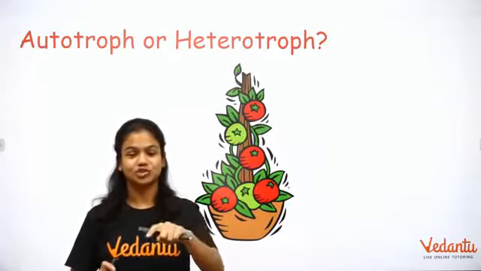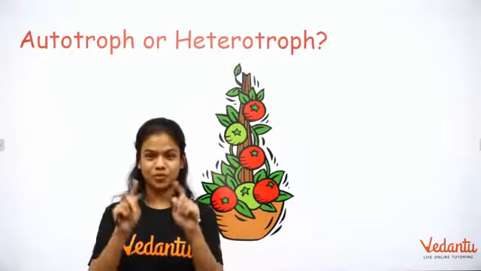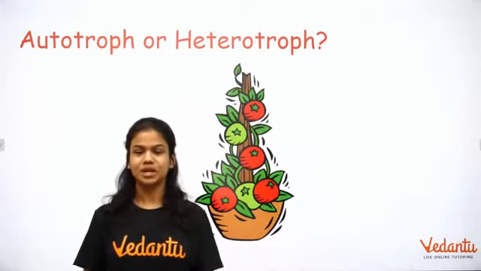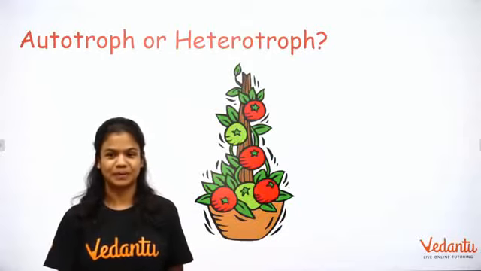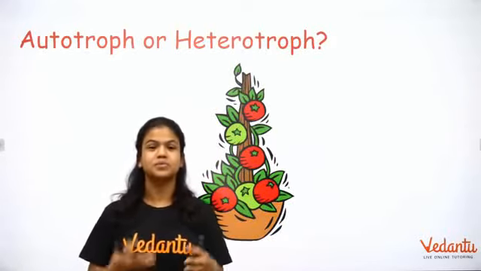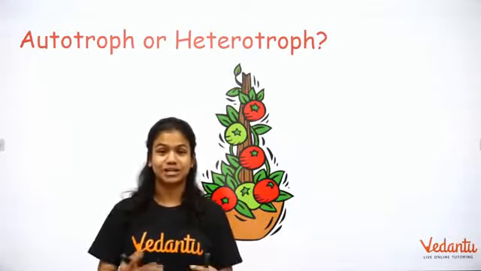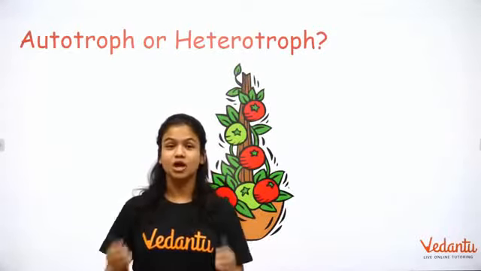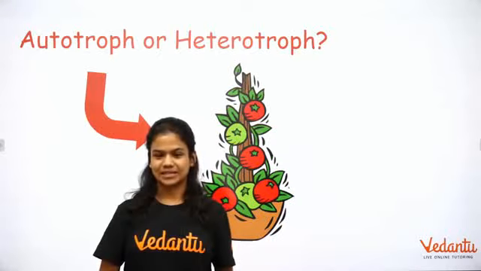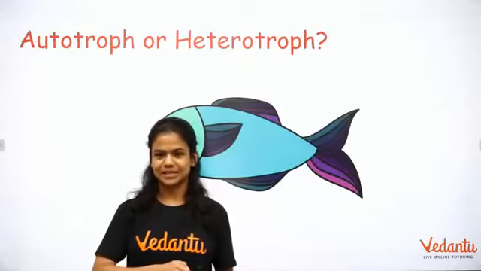You can comment in the live chat, and if you're watching this later, then you can pause it, think about it and comment it or keep it with yourself. Do you think it's an autotroph or a heterotroph? I think it looks like a plant, of course, right? So it's an autotroph because we've already seen that autotrophs actually end up making their own food using simple substances, right? Let's look at the next one.